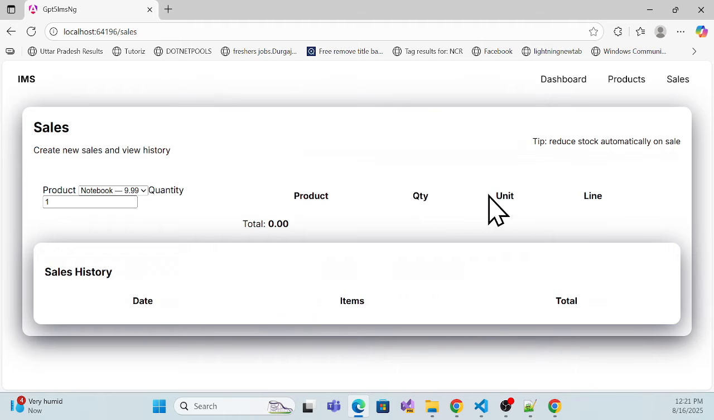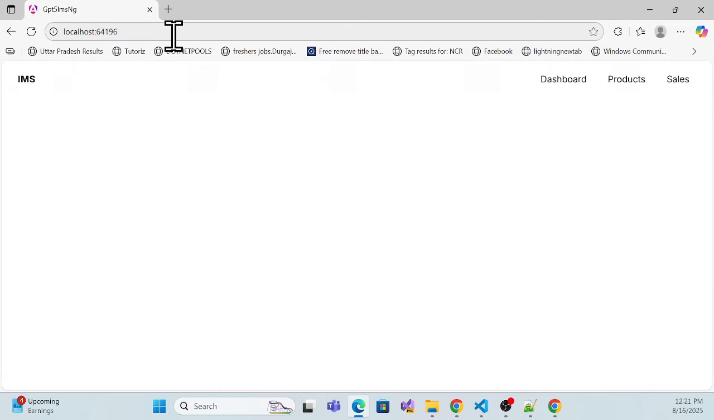I think they missed something somewhere in sales. It is sales, but not properly sales, I guess. I think this feature is missing, but no issue. We'll ask it to fix that.